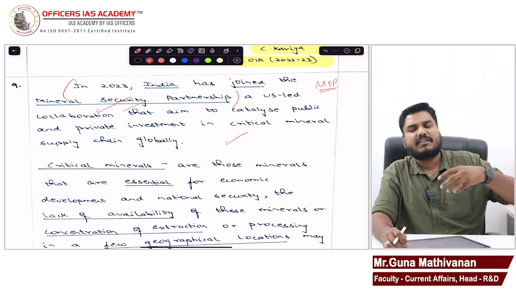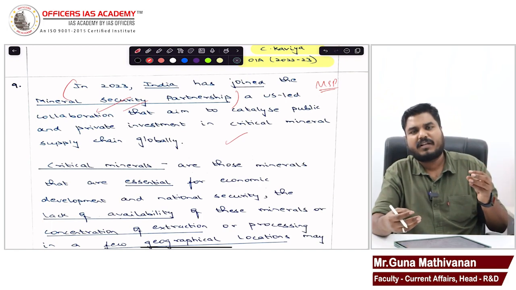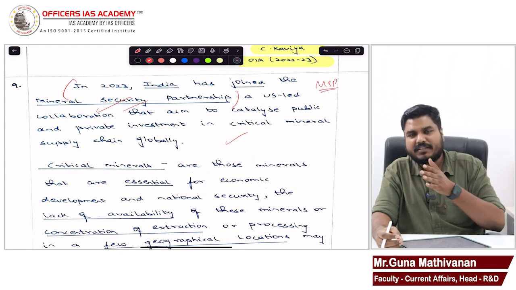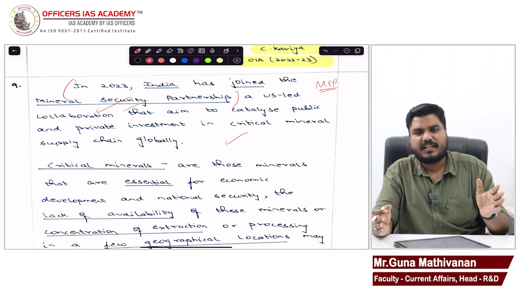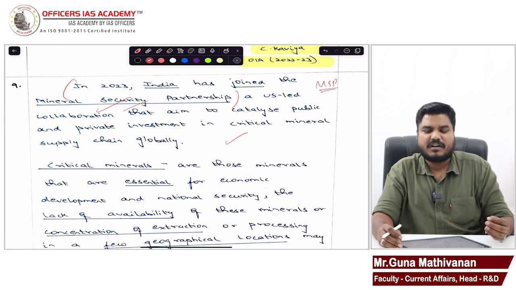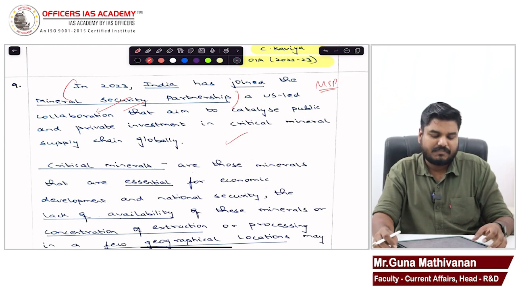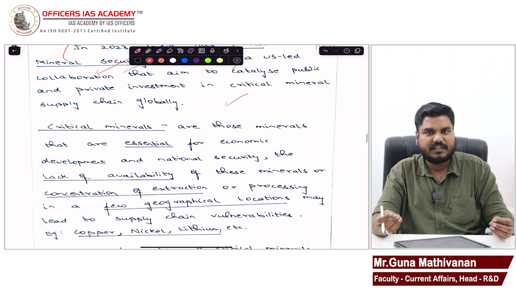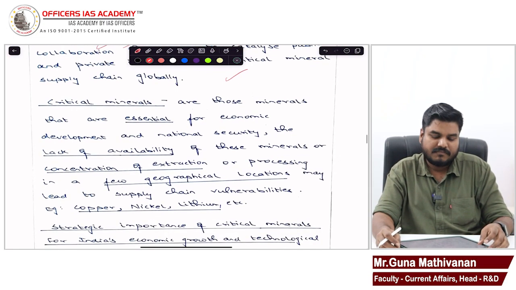So the US and a few other countries joined hands and formed a Mineral Security Partnership to ensure supplies of critical minerals without any gaps. Originally India was not a part, but now India is becoming a part. So you are starting with a fact that is good, that shows the significance and importance of critical minerals.